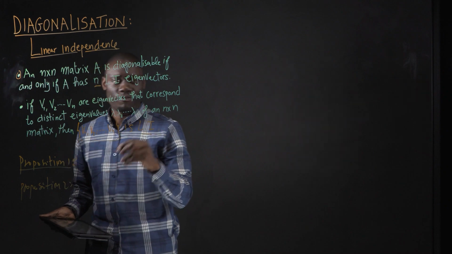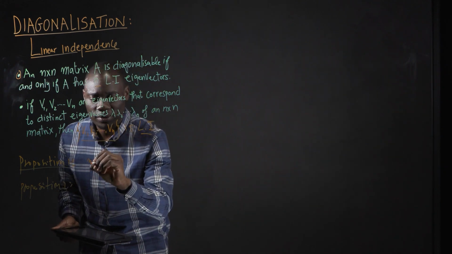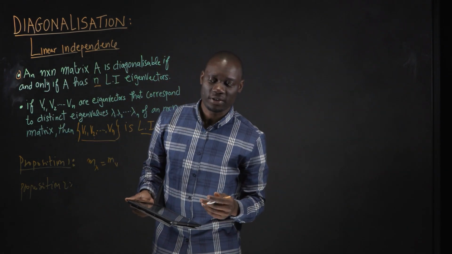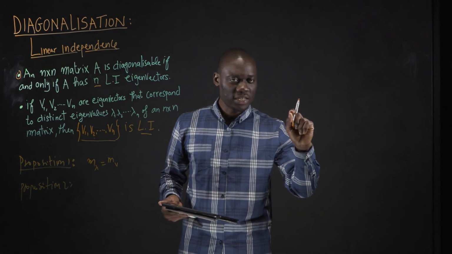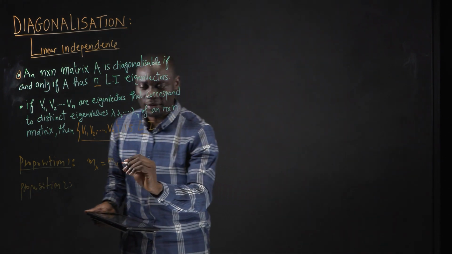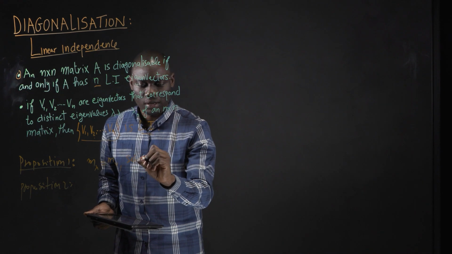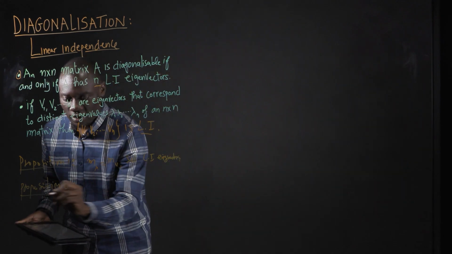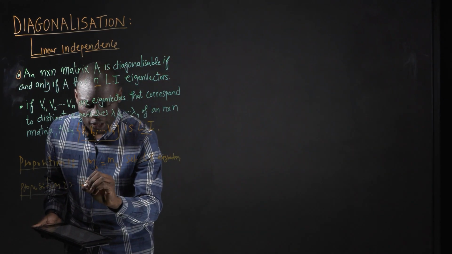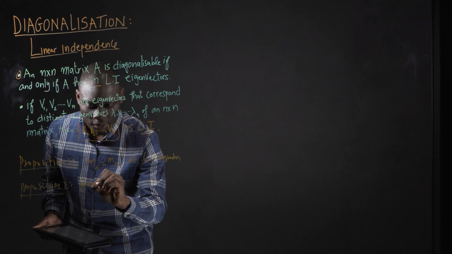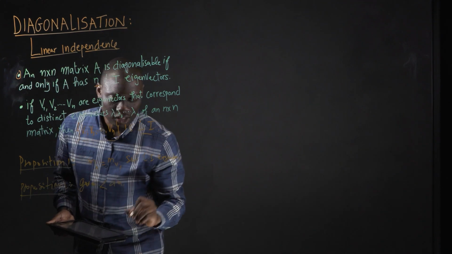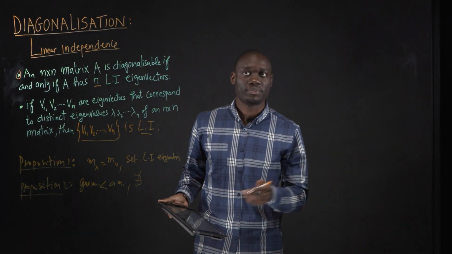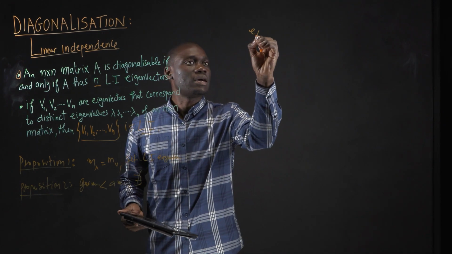What we're saying is that for the first proposition, the multiplicity of the eigenvalue should be equal to the multiplicity of the eigenvectors. That is, algebraic multiplicity should be equal to geometric multiplicity. Therefore, we will have a set of linearly independent eigenvectors. And here, if the geometric multiplicity is strictly less than the algebraic multiplicity, then there will not exist a set of linearly independent vectors of the square matrix. Let's look at this example.